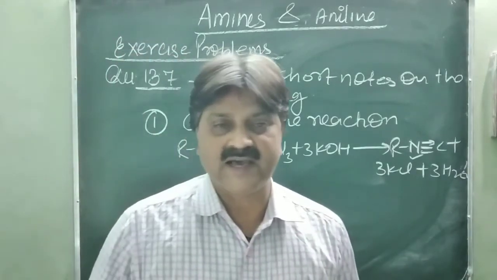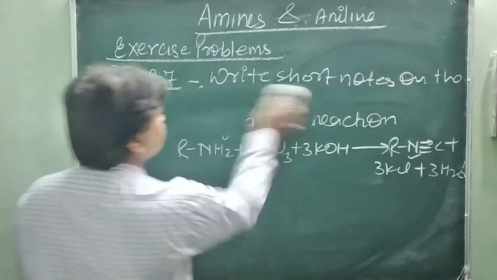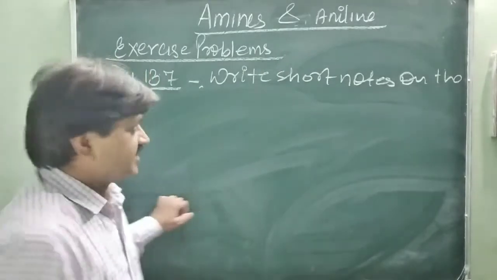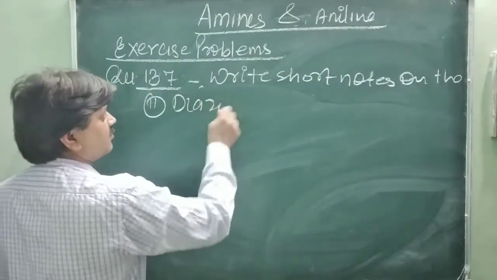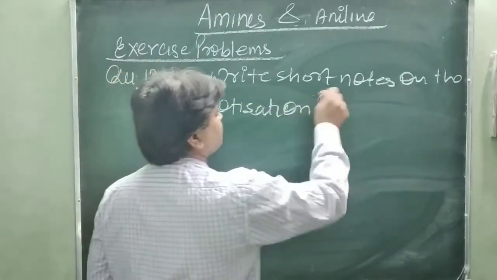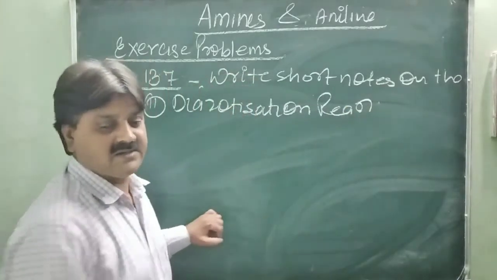Next question is diazotization. It's a very familiar term, you have to read it a number of times. The aromatic amines like aniline. Second one, diazotization reaction. What is the diazotization reaction?